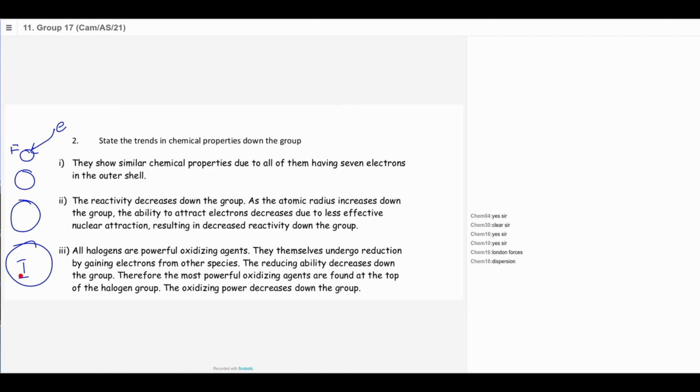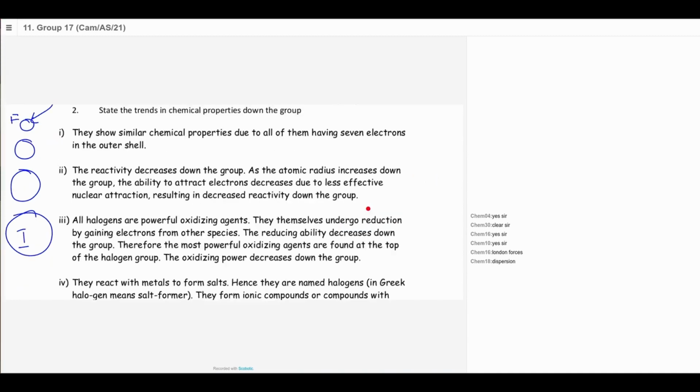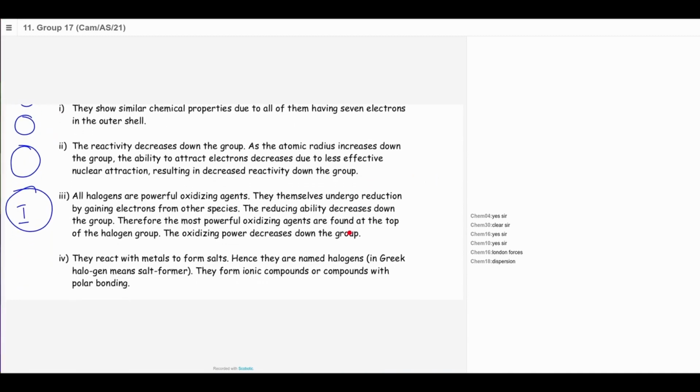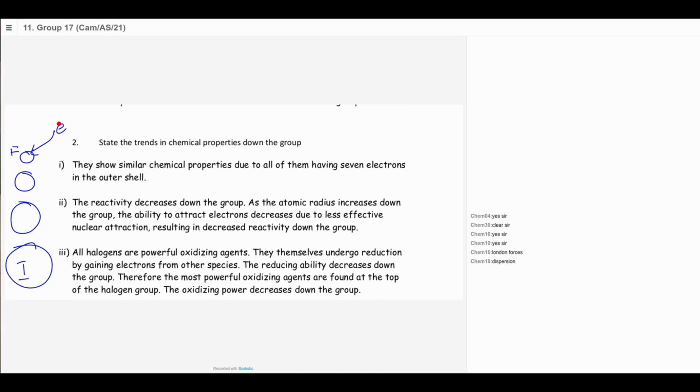So the reactivity will decrease down the group because halogens gain electrons, so the atom is small in size. It's easy to gain electrons, so the fluorine is the most reactive and the iodine is the least reactive, right? And also because halogens gain electrons, they undergo reduction. Gaining electron is reduction. So they are good oxidizing agents, right?